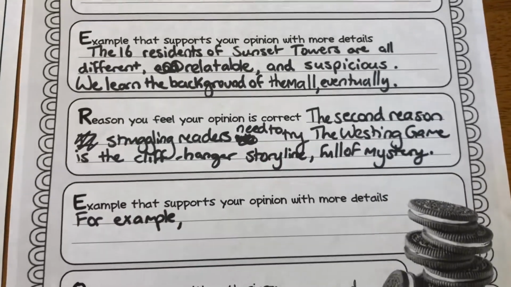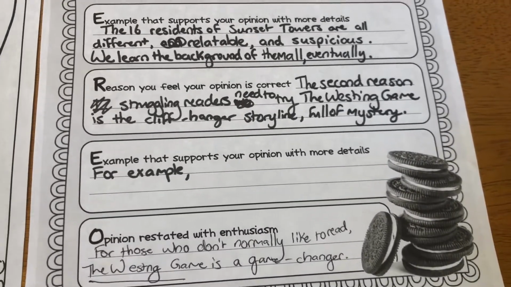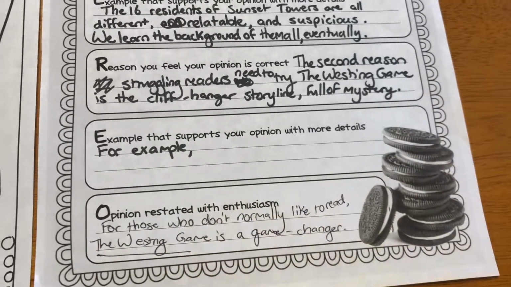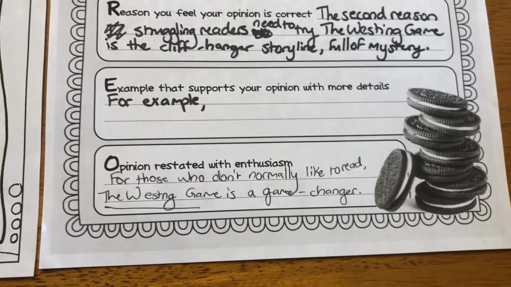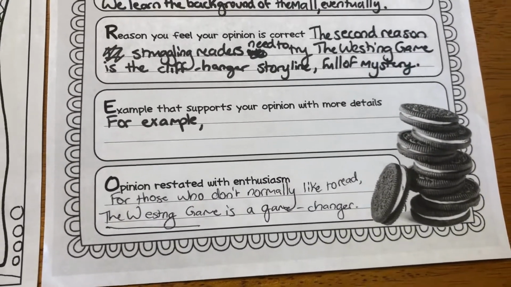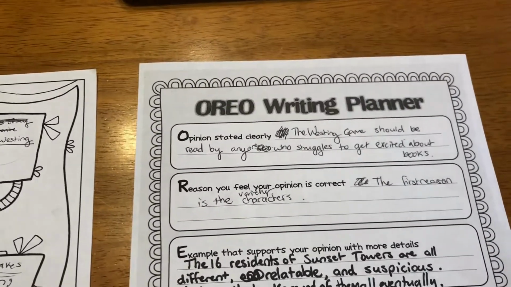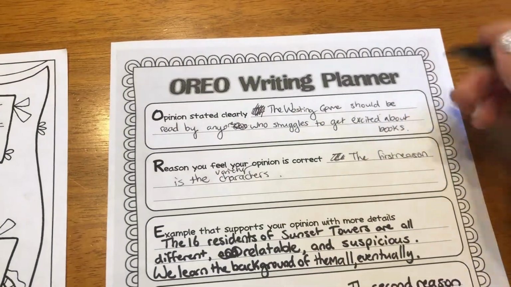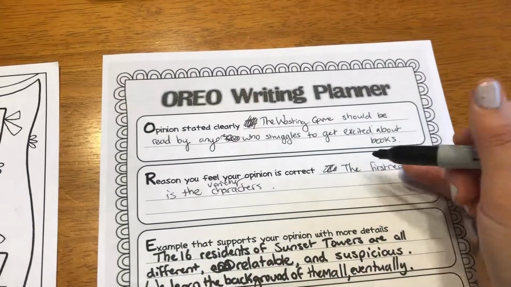The second reason struggling readers need to try the Westing Game is the cliffhanger storyline full of mystery. For example, and then I really didn't get very far on that. For those who don't normally like to read, the Westing Game is a game changer. So that's as far as I got with my plan. To help this writing planner do the best job at helping me organize my writing, I need to go back through it a little bit.